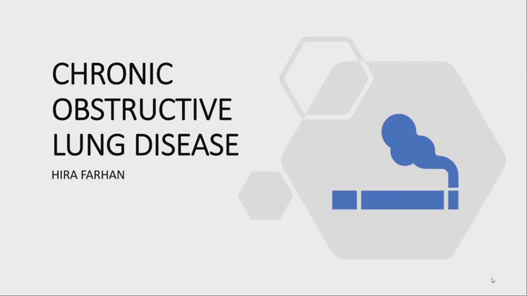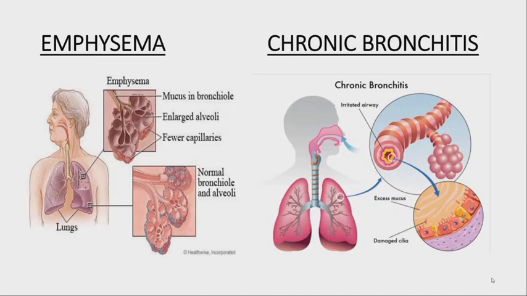Chronic obstructive lung disease refers to an irreversible obstruction of airways, and it is characterized by two diseases. Remember, this has been asked in the exam. Emphysema and chronic bronchitis. Chronic bronchitis is clinically defined as persistent cough with sputum production for at least 3 months for 2 consecutive years, while emphysema is the dilatation of alveolar sac.